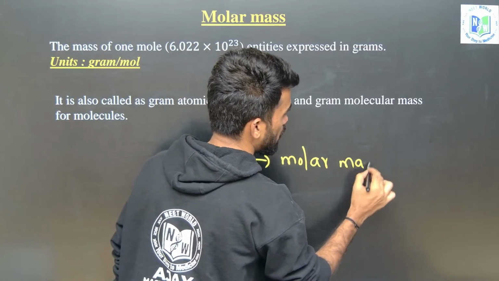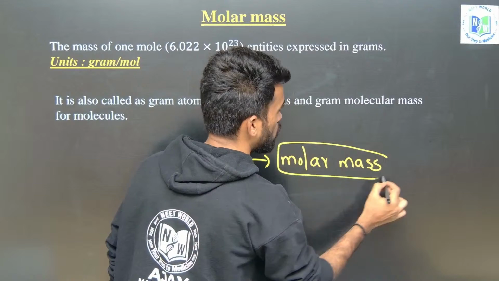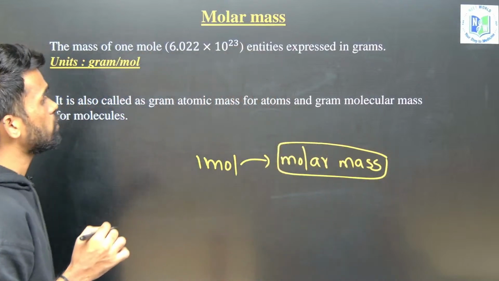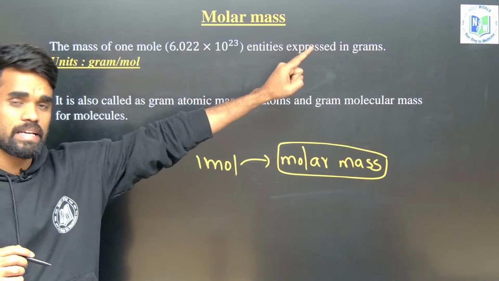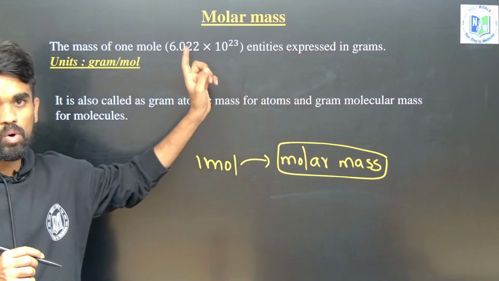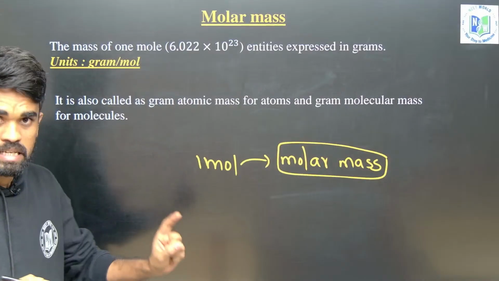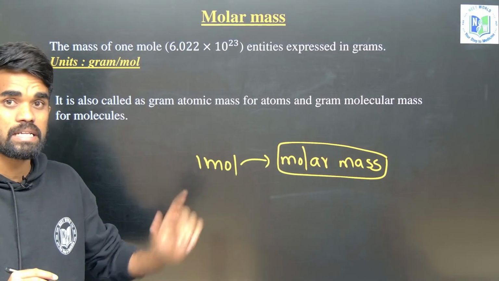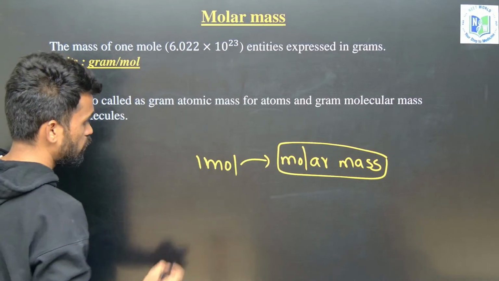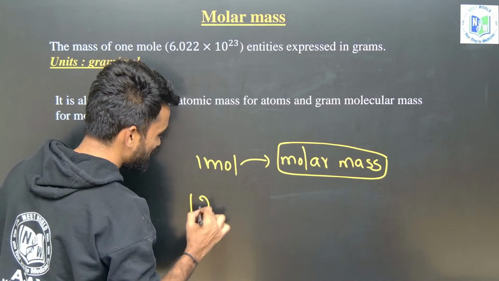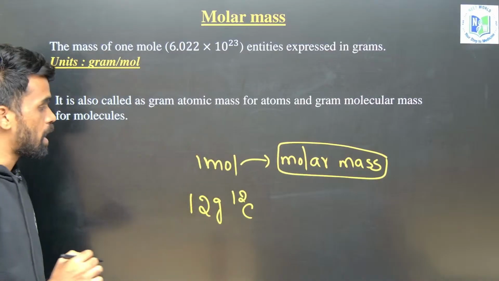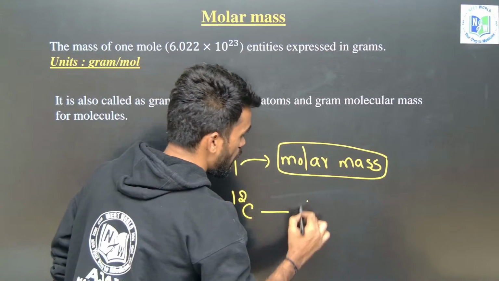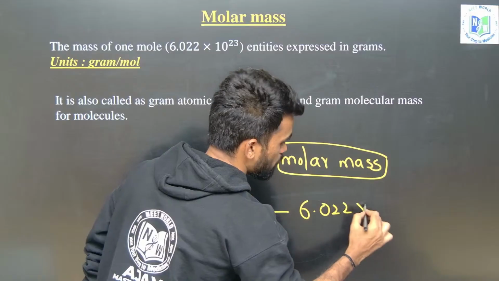It is the weight of 1 mole of that particular substance. Here the mass of 1 mole of entities is expressed in grams. That is the molar mass. It means that mass corresponds to how many particles? Avogadro number of particles. For example, here I am writing 12 grams of C12 carbon. This is the mass of Avogadro number of particles.